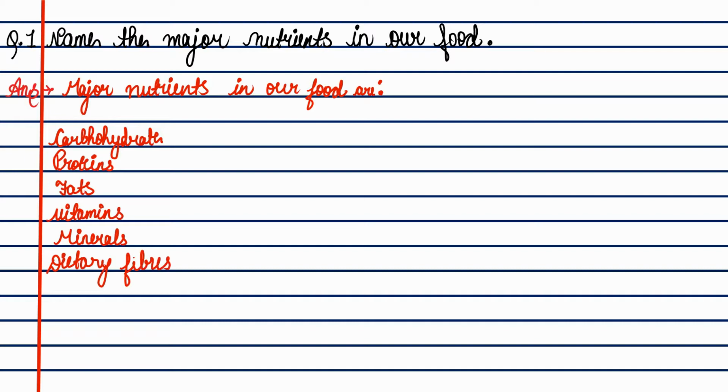So there are 6 major nutrients in our food.